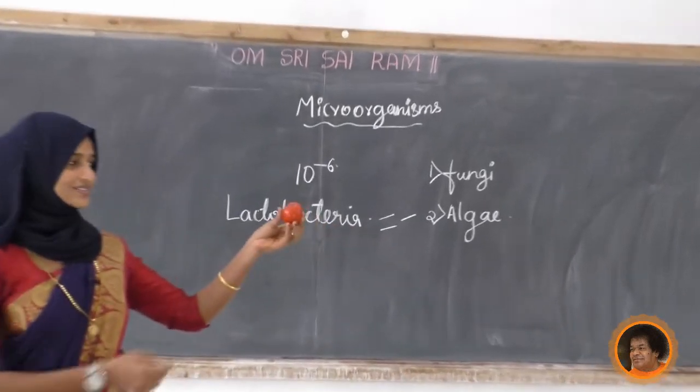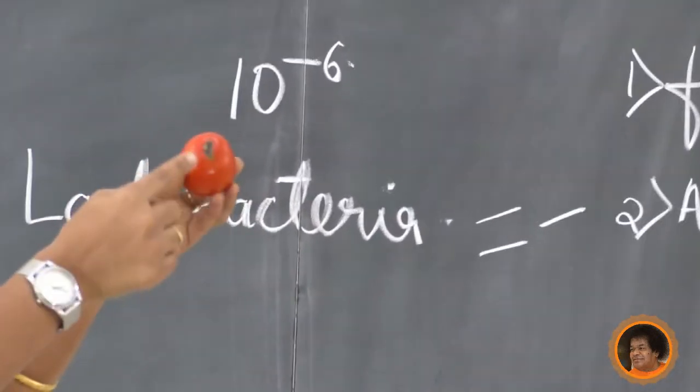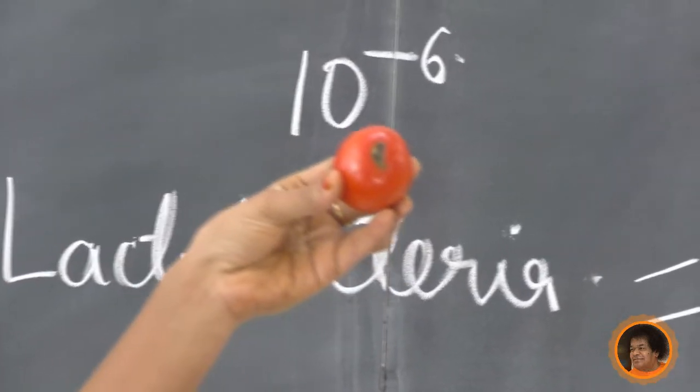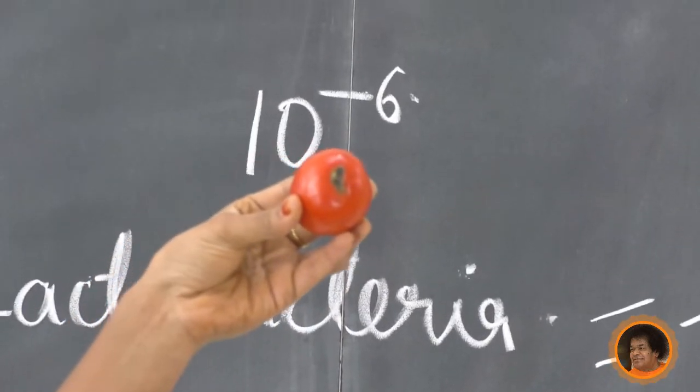See, what is this? Tomatoes. In that red tomato, we can see one more thing here. See, this is a black patch. That is also a microorganism.